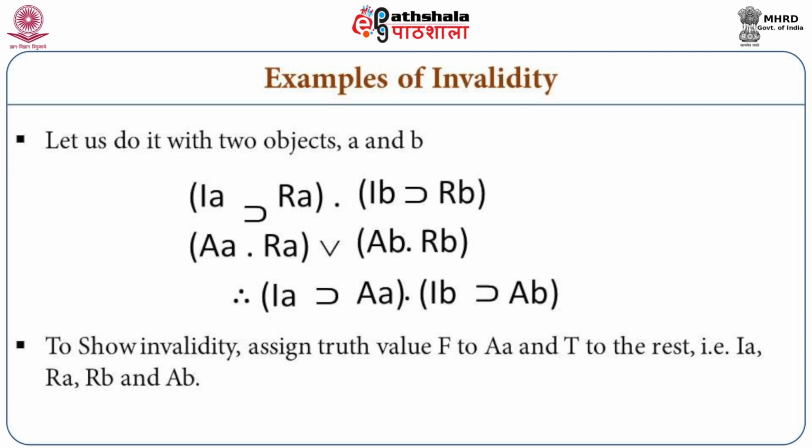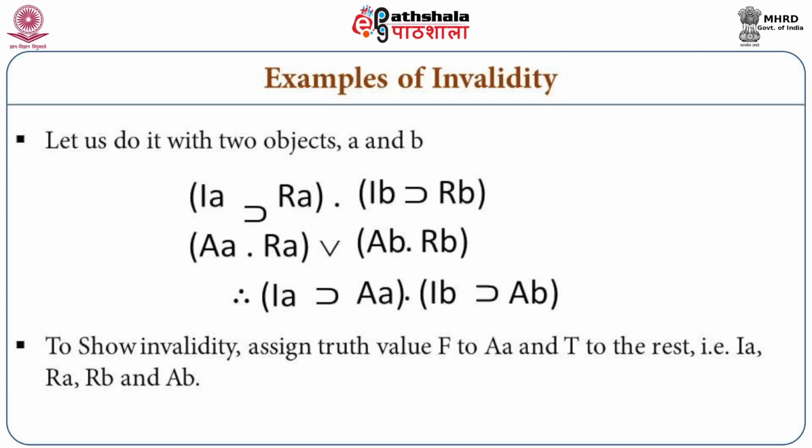So it will become a series of disjunctive sentences. So A and RA, or AB and RB. So from here we can symbolize the third sentence, which will look like this. Therefore, AI implies AA and IB implies AB.